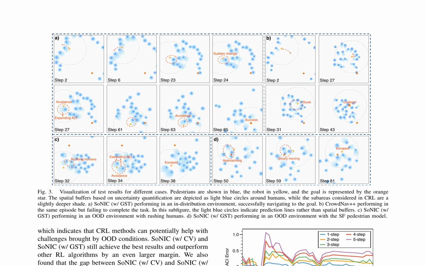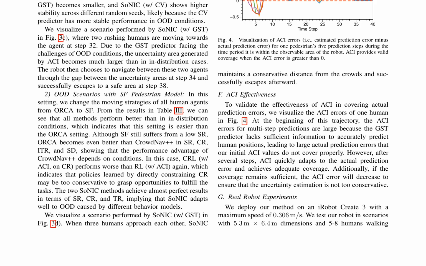In the second scenario, the authors modify the human agents' moving strategies from optimal reciprocal collision avoidance, or ORCA, to social force, or SF. The results show that all methods perform better than in in-distribution conditions, with SoNIC achieving almost perfect success rates, collision rates, and time to reach the goal when paired with both GST and CV predictors. This suggests that SoNIC adapts well to out-of-distribution conditions caused by different behavior models.